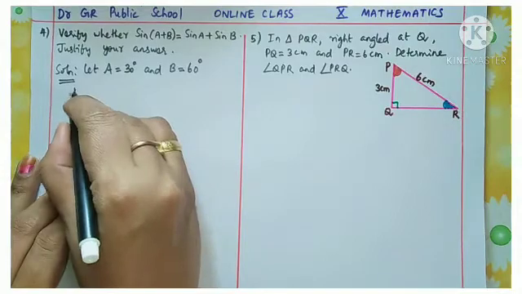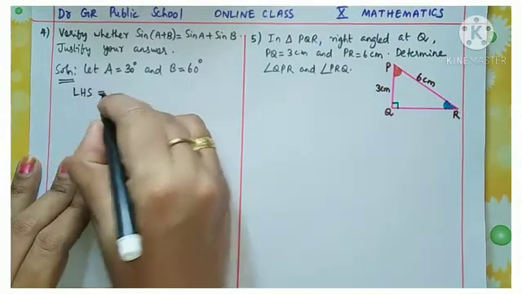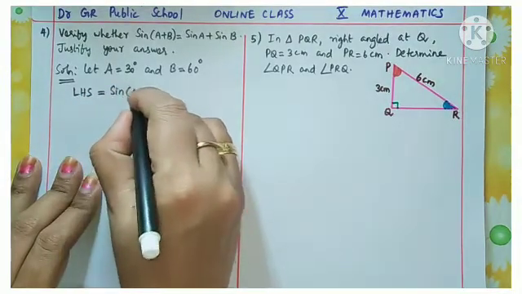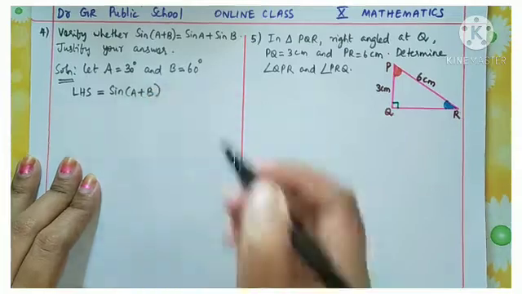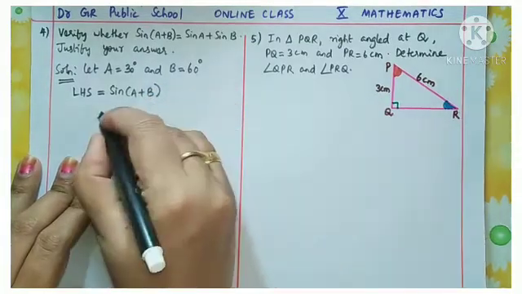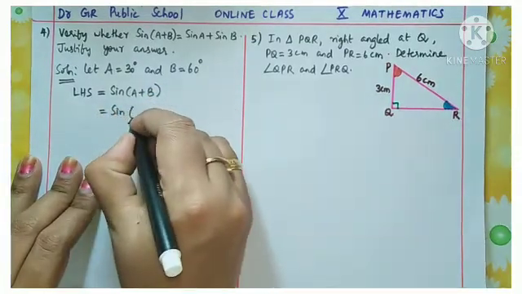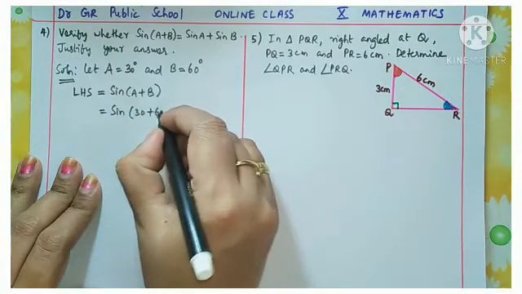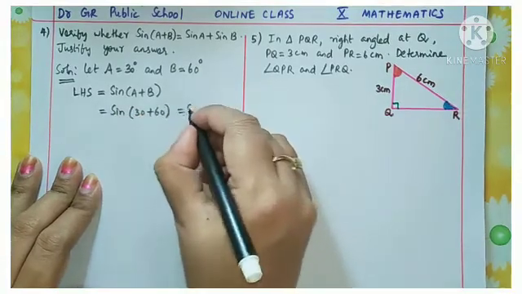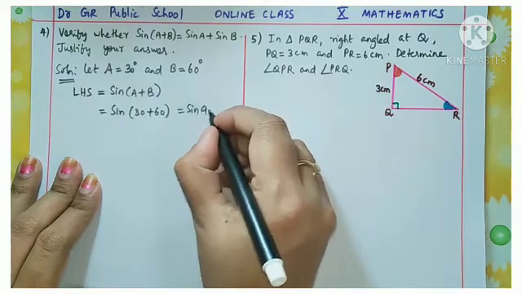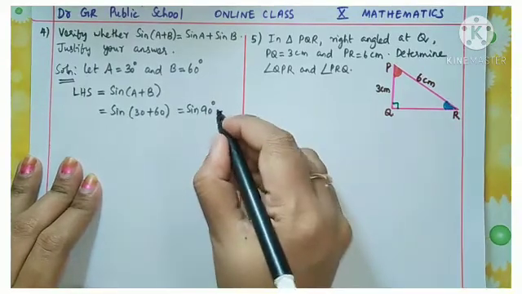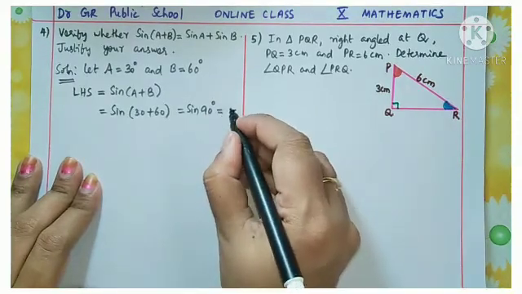Now let us check the LHS. LHS is equal to sine of A plus B. So sine of A plus B means sine of 30 plus 60. 30 plus 60 is sine 90 degrees. And what is the value of sine 90 degree? It is 1.